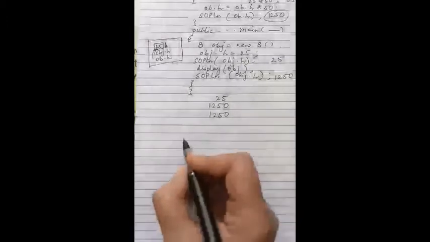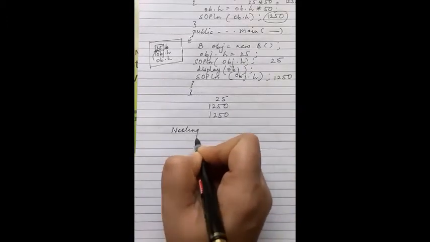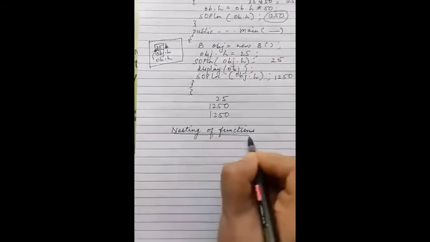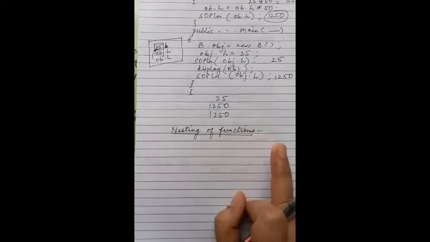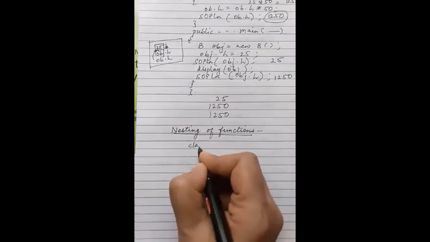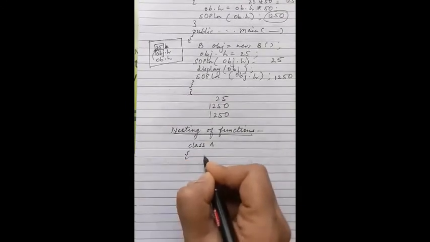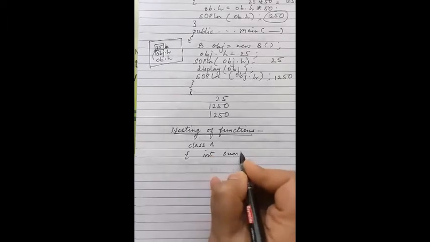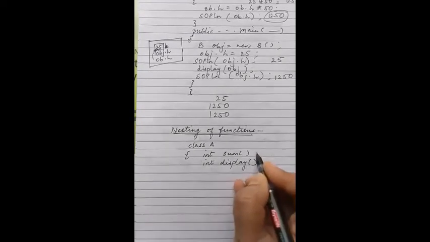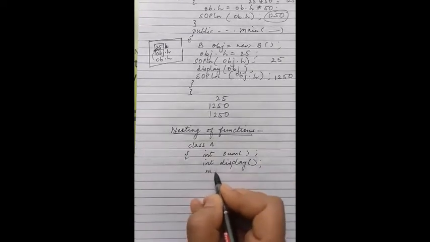Next topic which we are going to discuss today is nesting of functions. Calling or invoking a function of a class by another function of the same class is called nesting of functions. For example, if we have declared a class A in which we are declaring a few functions, let me say sum, let me say display. I am not writing the definition, I am just writing the prototype, and main.